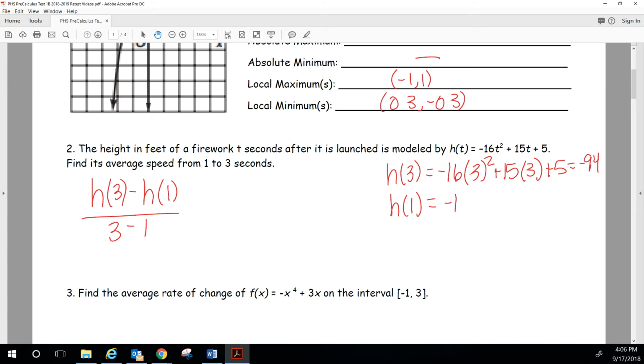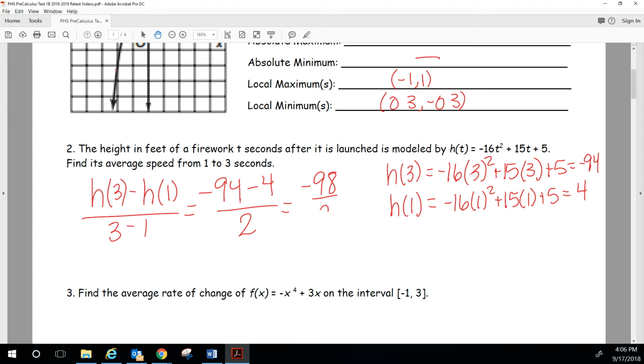Same thing for 1. I've got -16 times 1 squared plus 15 times 1 plus 5. That's -16 plus 15, which is -1, plus 5 is 4. So h of 3 is -94, minus h of 1, which is 4, all over 3 minus 1, which is 2. -94 minus 4 is -98, divided by 2 is -49. It's a word problem, so don't forget to put your units on there. So this would be feet per second.